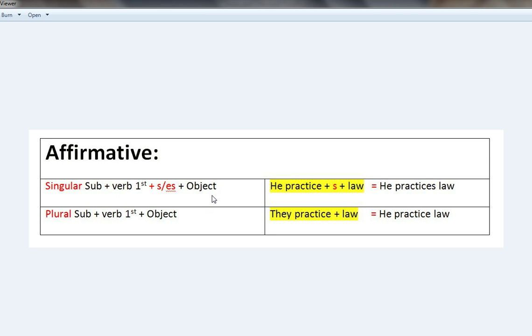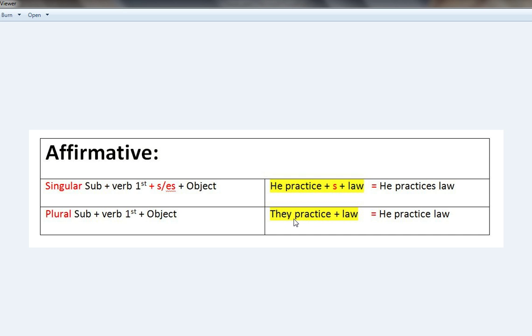Practicing law. Okay, so in the singular, he practices law. We'll use S here because it is singular. When you use plural, suppose all the guys are practicing law, what do we use? They practice law. We are simply saying they practice law.